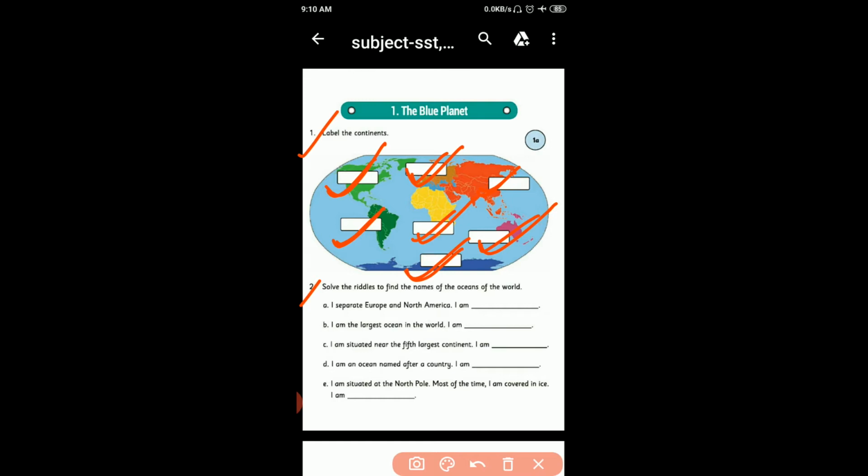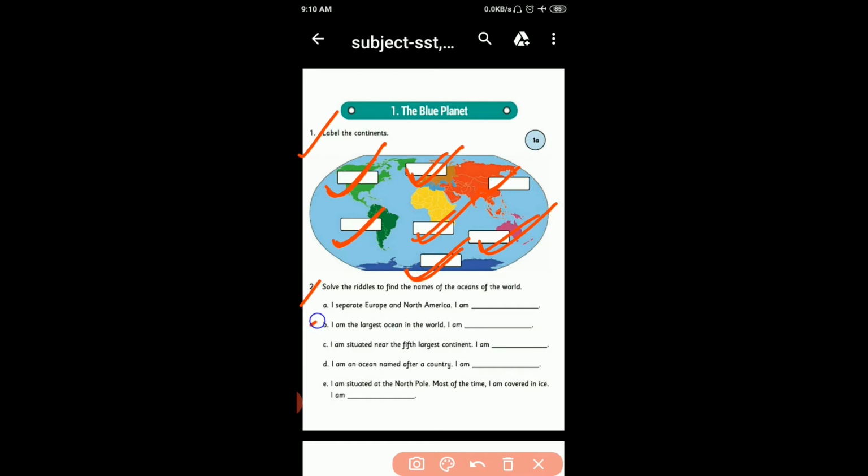Okay, students. Oceans are large water bodies that surround continents. There are 5 oceans on the earth.